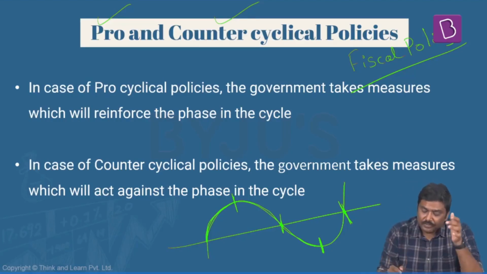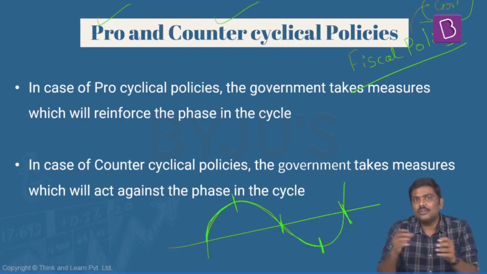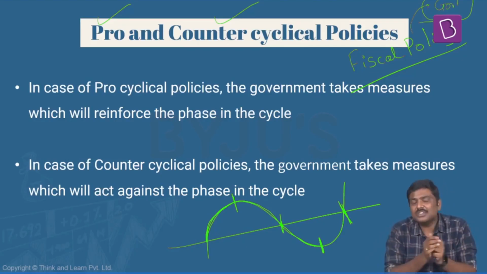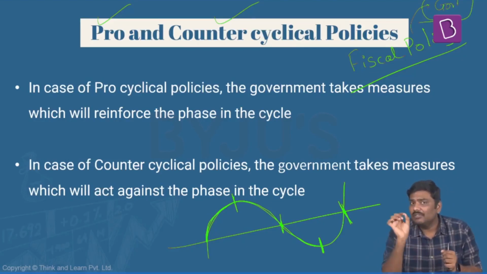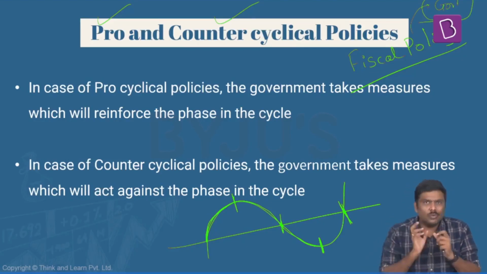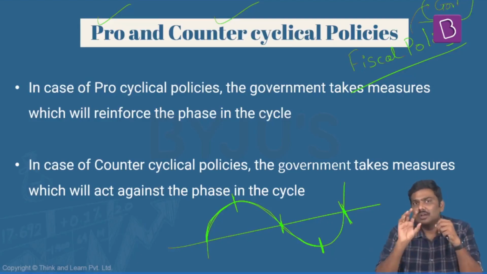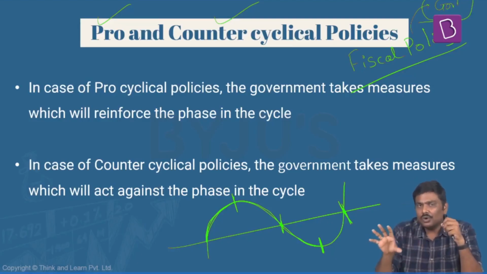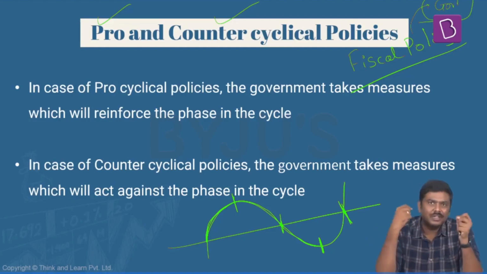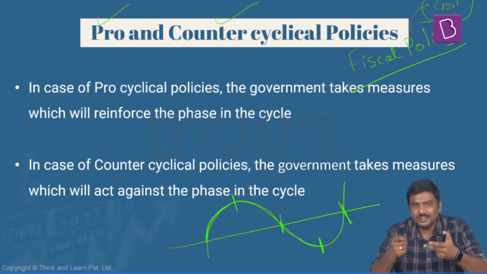Fiscal policy is framed by the government. Is it okay? Fiscal policy is formed by whom? Government. In case of India, who frames the fiscal policy? Government of India will frame the fiscal policy. Now, what do you mean by fiscal policy here? Fiscal policy generally refers to all those policies of the government which deal with the financials.